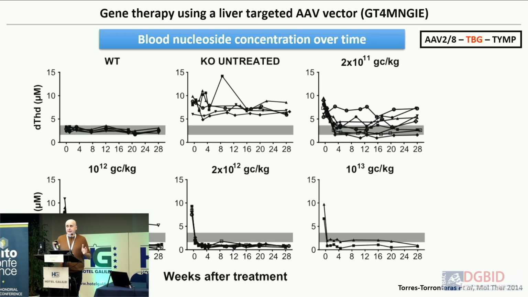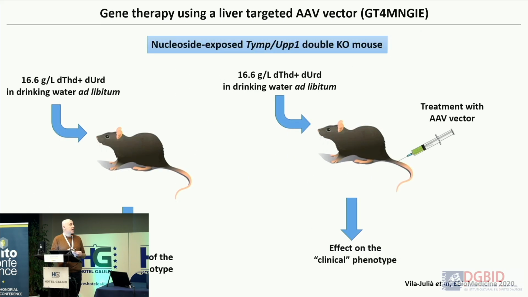But as I said, these mice don't develop the clinical phenotype, so we try to stress the clinical phenotype by giving them oral thymidine and deoxyuridine over the whole life, and then testing the effect at the end of the life of the mice that have been fed with an excess of thymidine and deoxyuridine. In addition to the genetic defect, you are stressing giving more substrates. And then in this group of mice, we tested also the effect of the therapy.